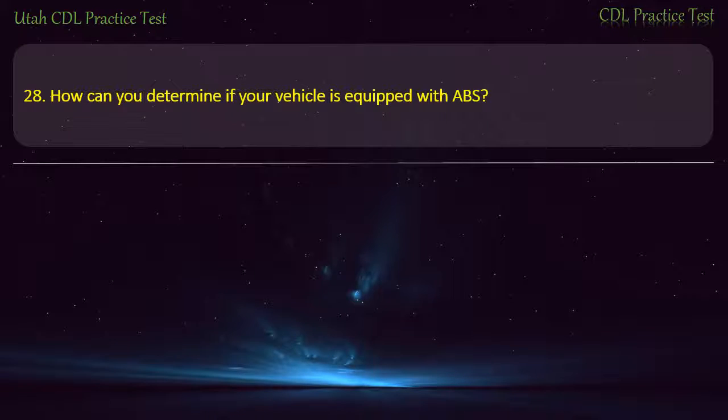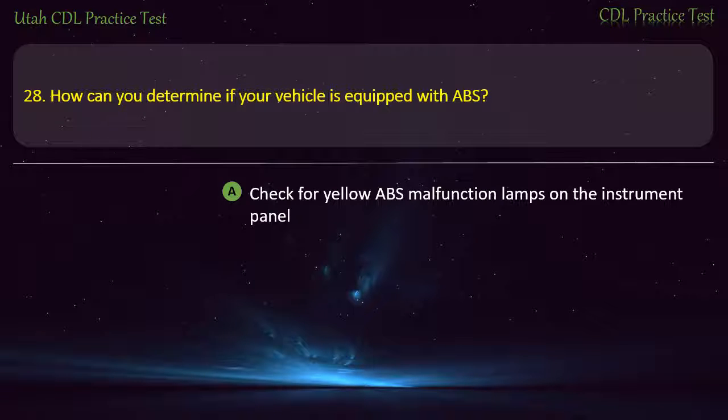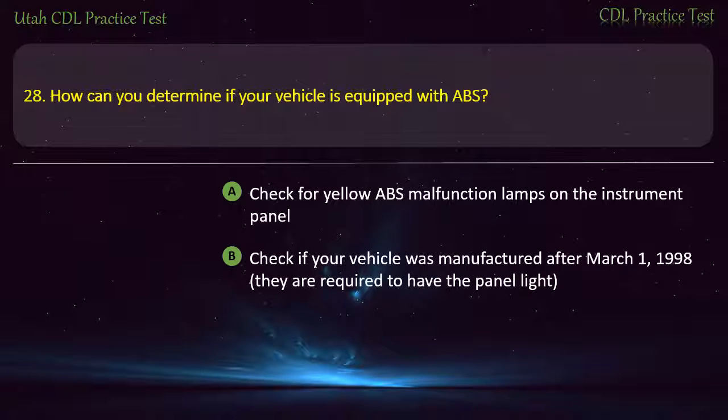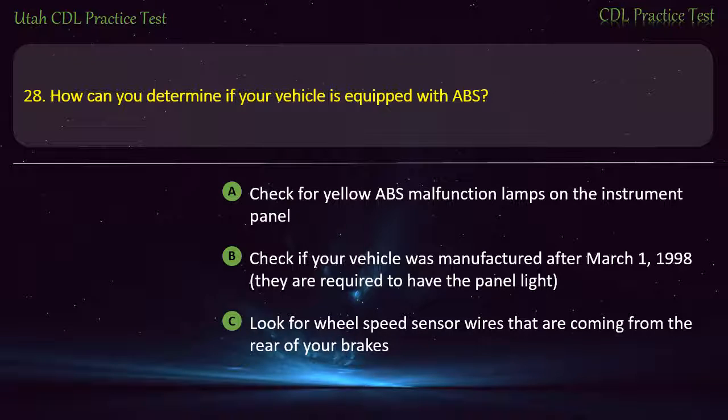Question 28. How can you determine if your vehicle is equipped with ABS? Check for yellow ABS malfunction lamps on the instrument panel. Check if your vehicle was manufactured after March 1, 1998, they are required to have the panel light. Look for wheel speed sensor wires that are coming from the rear of your brakes. All of the above. Answer. All of the above.